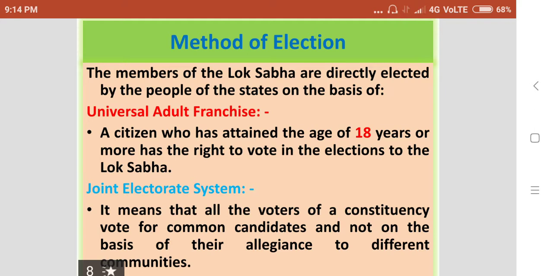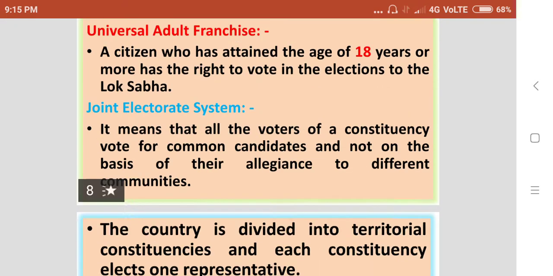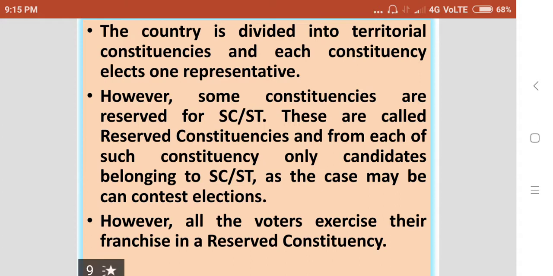But the joint electorate system says that everyone, whether the constituency is reserved for SC or ST or for general merit, everyone belonging to every category, every caste, every religion should give their votes to the candidates according to their choice. A country is divided into territorial constituencies, and each constituency elects one representative.